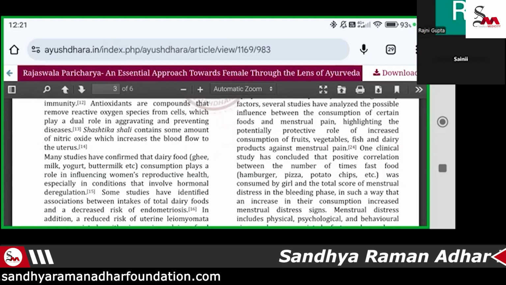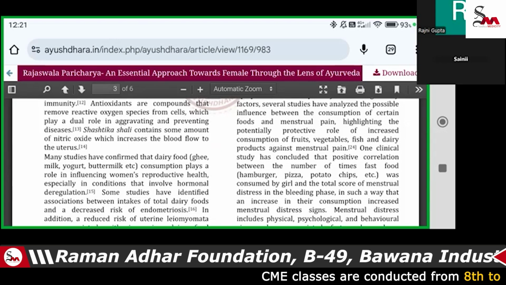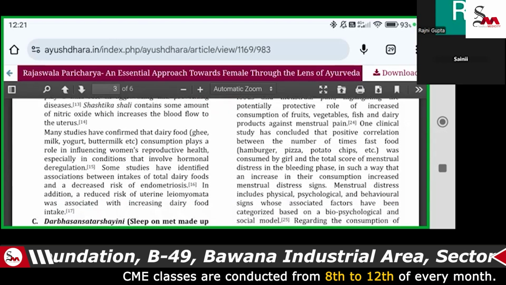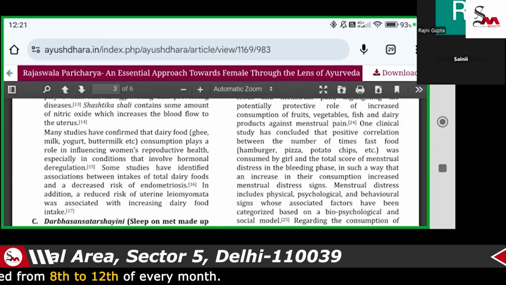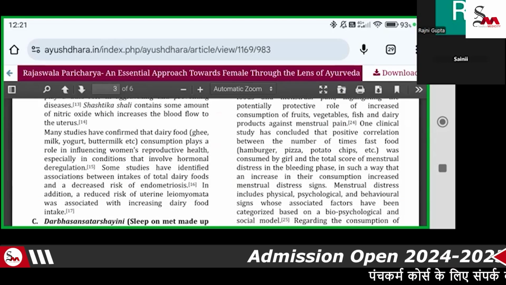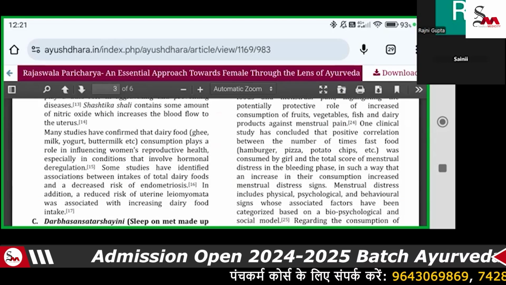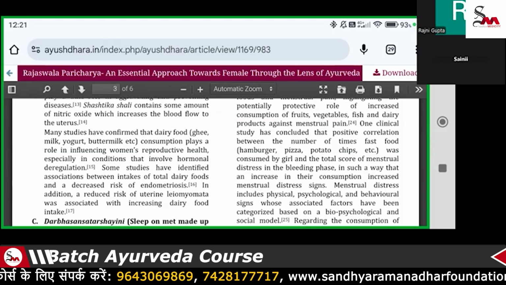Some studies have identified associations with intake of total dairy products. Researchers have mentioned that if the female is taking more dairy products, just like high protein, it helps. But nowadays you can see in the market there is no safe milk and milk products.